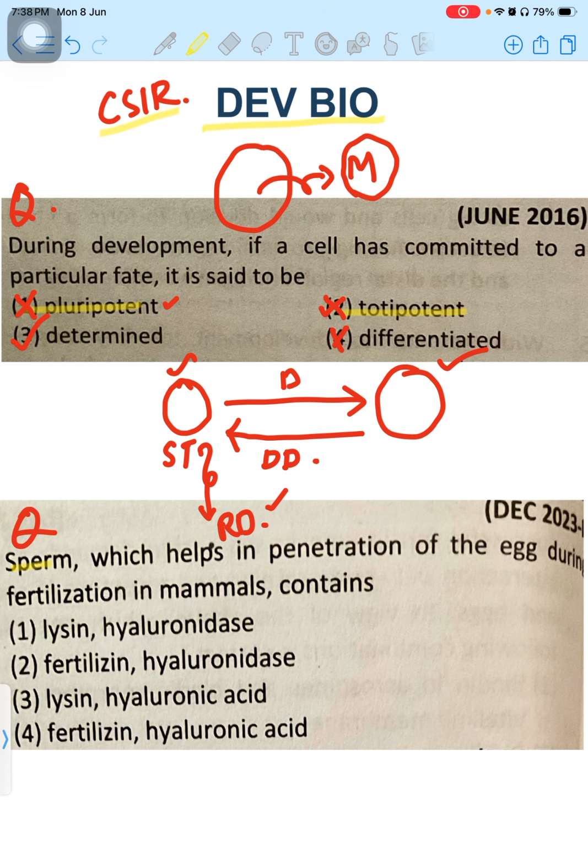And you can answer this second question. The second question is, you can see here, sperm, which helps in the penetration of the egg during fertilization in mammals, contains, okay, the